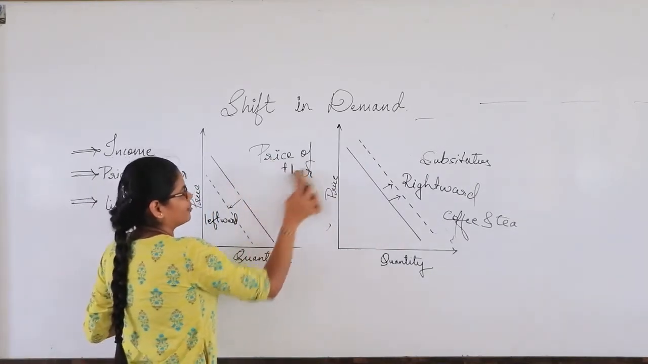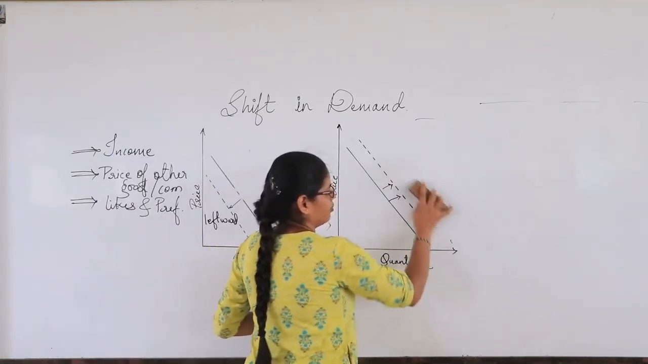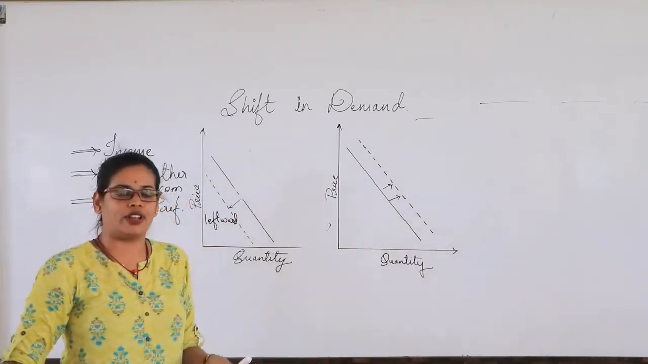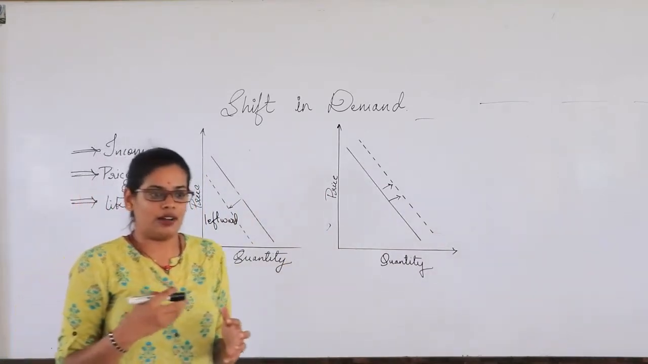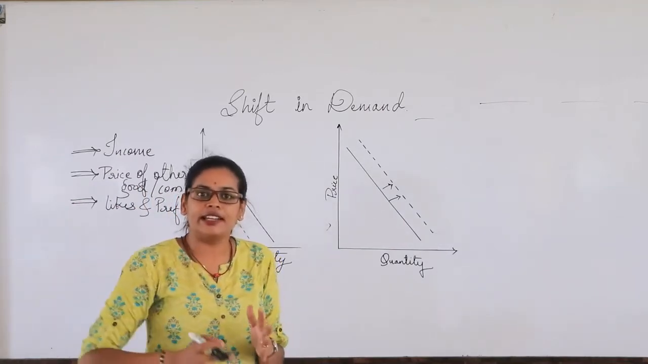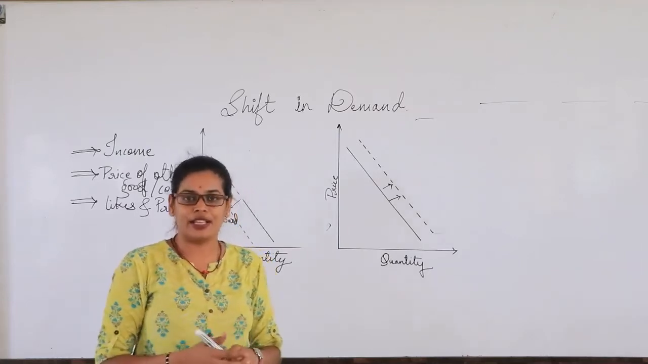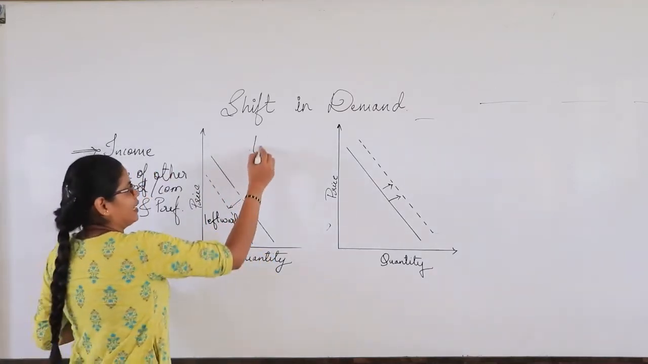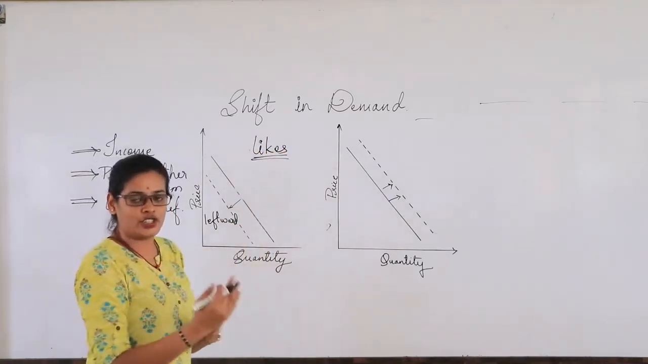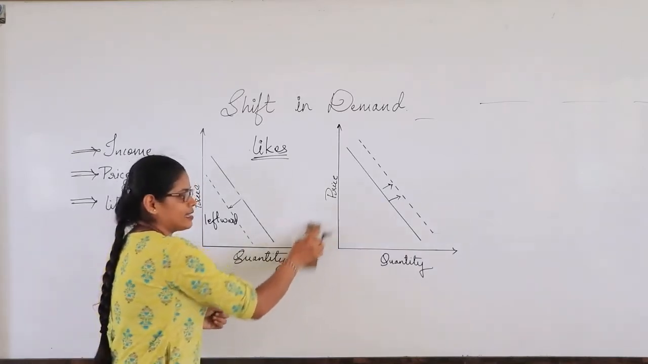Next we have something called likes and preferences, right? So does the consumer buy just on the basis of the price, or just on the basis of the price of the other good? No. We also consider his income, and also we consider here his preferences or likes. So when there is a change in the likes, what happens? We can see there is a shift.